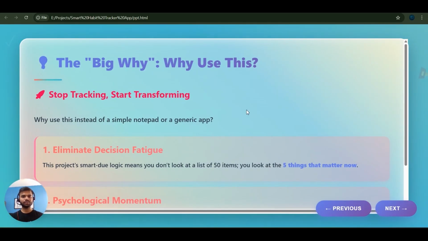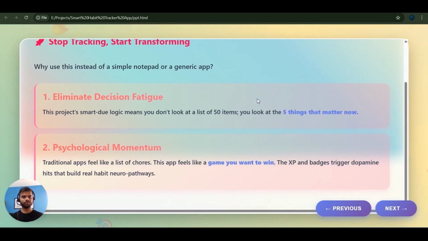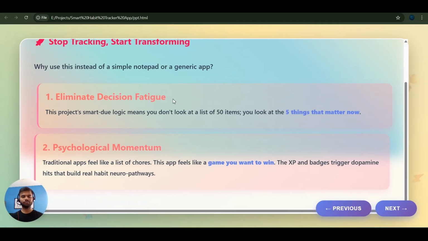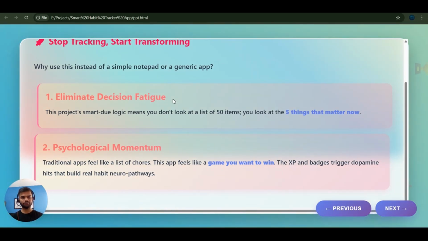The big why, which is why should we use this project? And the answer is in front of you, which is first, eliminate decision fatigue, which means you don't have to look at all the 50 tasks at once. You just have to look at the top 5 most important tasks that matter to you right now and that you must complete today itself. Psychology momentum.